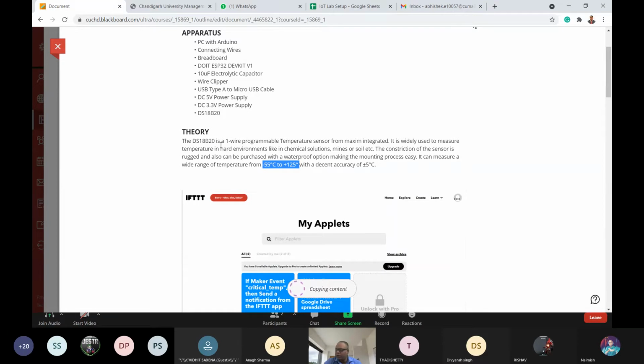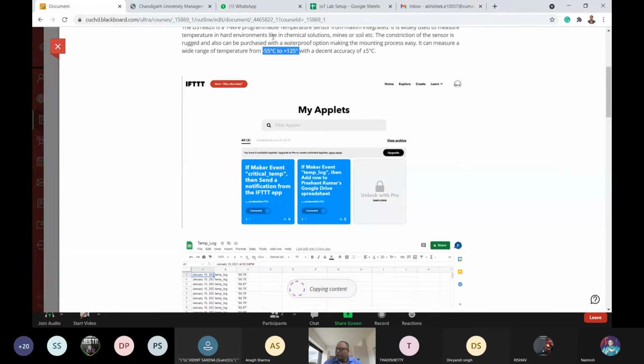DS18B20 temperature sensor. Generally you can see chemical solutions, mines, soils holding very low and high temperatures. Any human person cannot monitor that particular temperature.